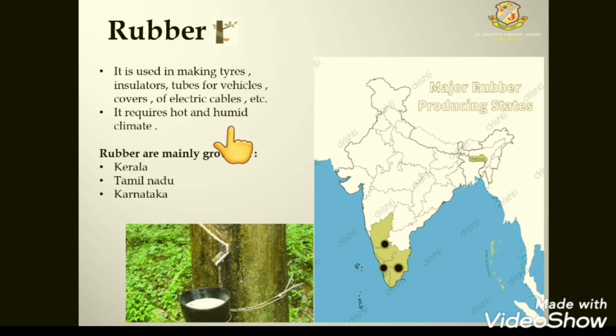Climate कैसा होना चाहिए? गर्म होना चाहिए, as well as humidity वाला climate होना चाहिए. Rubber is used for making tires, seat covers, tubes of vehicles and many other things, as well as wires or cables. Rubber is mainly grown in Kerala, Tamil Nadu and Karnataka. These are the places where rubber is grown in good quantity.